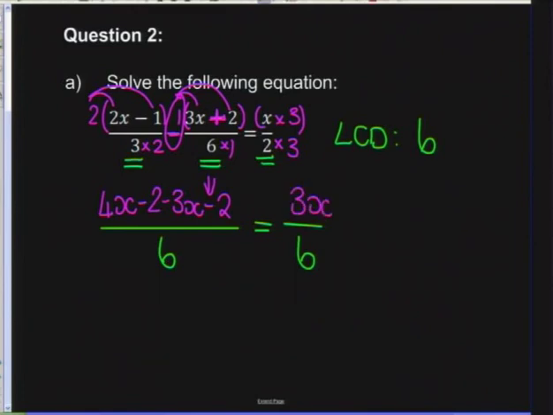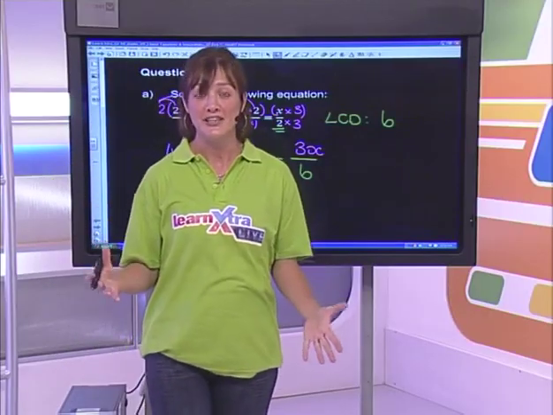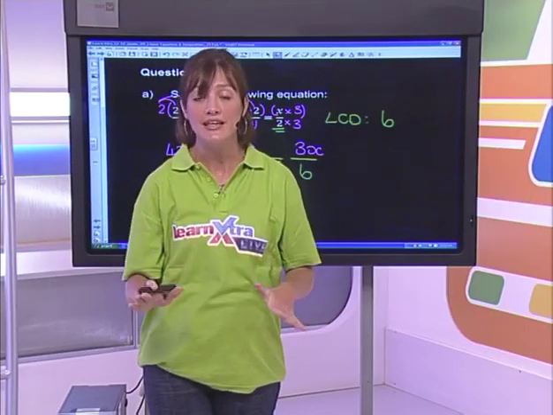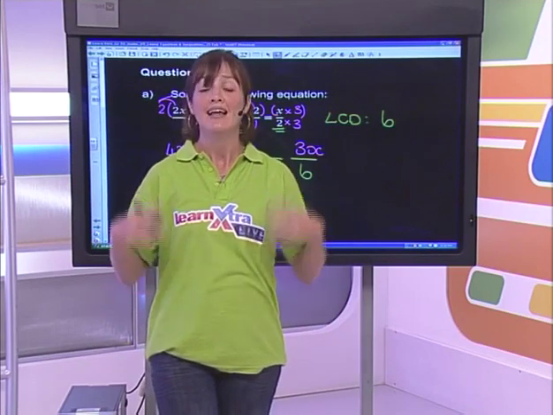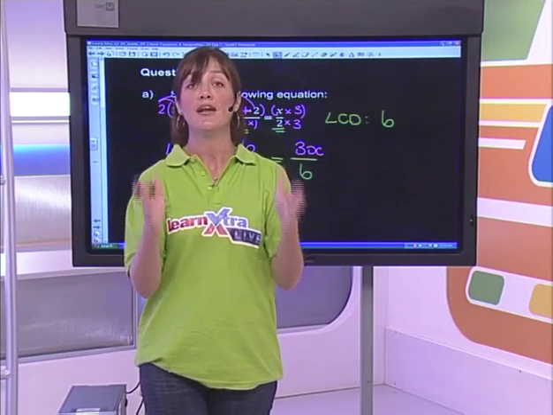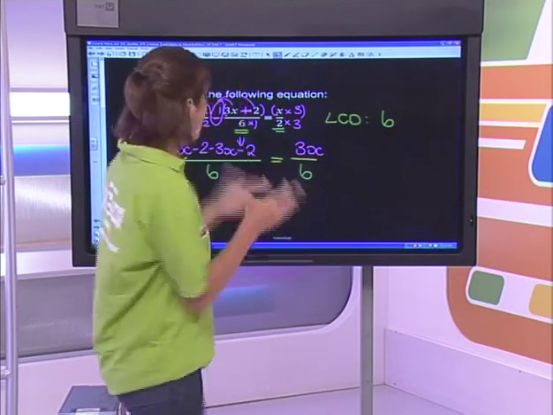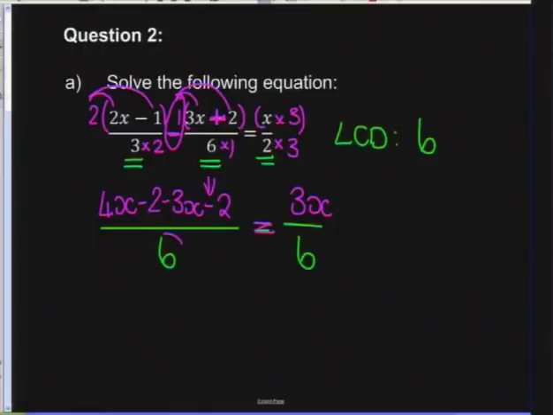All right, here is the nice part about equations, but please remember this. It only works for equations, okay? I don't want you now suddenly to go throwing your denominator away every time you see it. It only applies to fractions, and this is our rule. If we have got an equal sign and there's a lowest common denominator on either side of that equal sign, if I were to get rid of 6 on the left-hand side, I would multiply it by 6 on the right-hand side, and vice versa. If I was dividing by 6 on the right-hand side, I would times it by 6 on the left-hand side. And what happens is they really just cancel each other out.